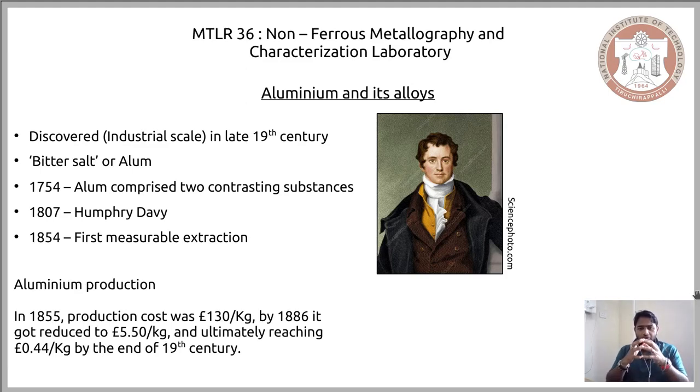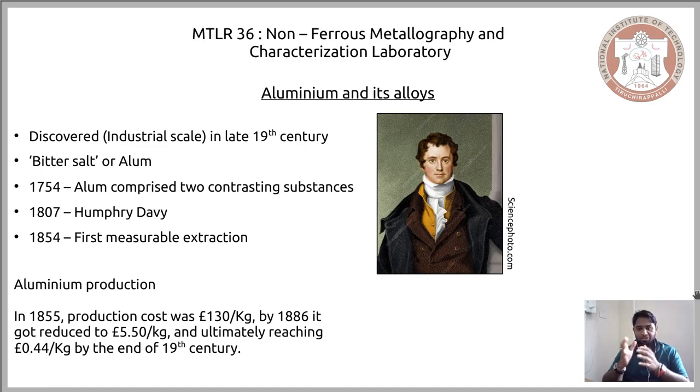For the first time, aluminium was presented as a unique, separate non-ferrous element in the year 1855 at an exhibition in Paris, and at that time the cost of production was 130 pounds sterling per kg. If you equate it to today's amount, it is close to around 3,100 pounds per kg. So the production cost of aluminium in 1855 was 130 pounds per kg.